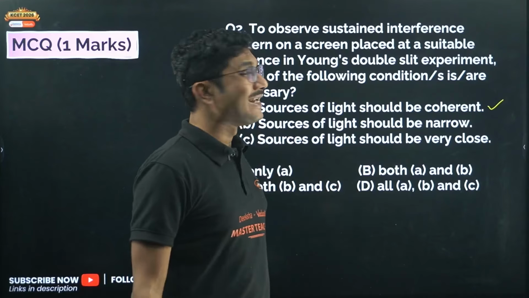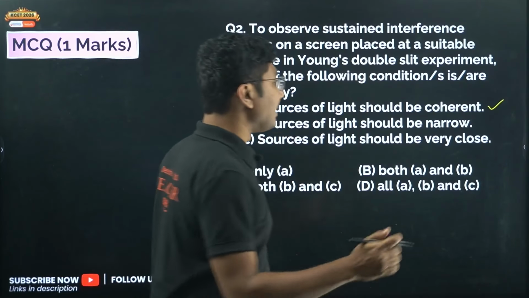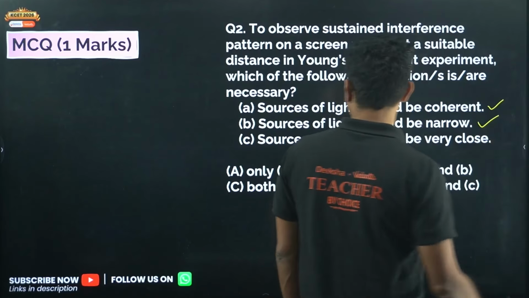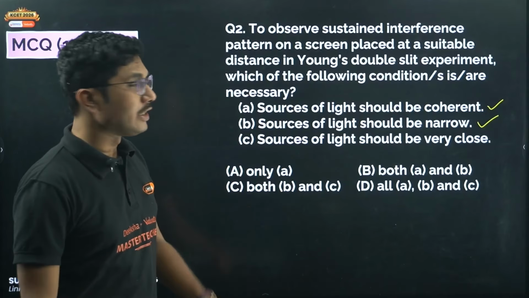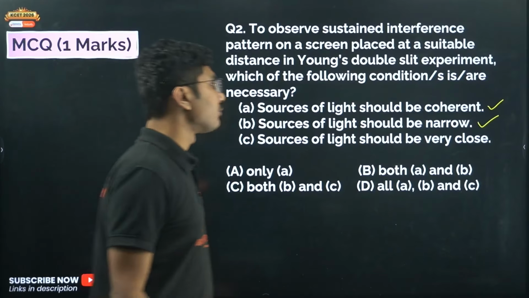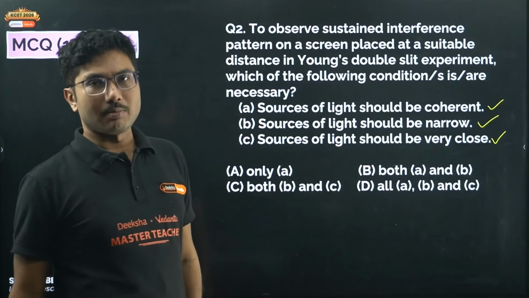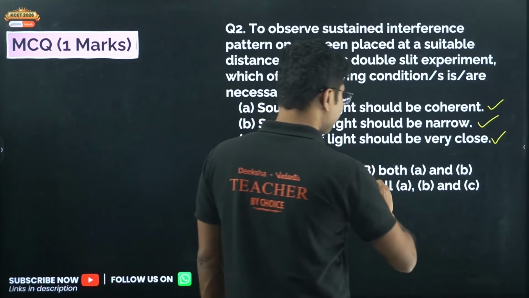Sources of light should be narrow. Yes, if they are narrow, you are getting a very well observed interference, so this is also mandatory. Sources of light should be very close. If they are not close, the interference pattern will not be visible, so this is also compulsory. So all 3, A, B and C, are compulsory to observe a sustained Young's double slit pattern.